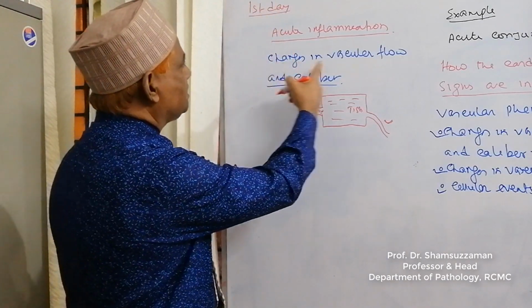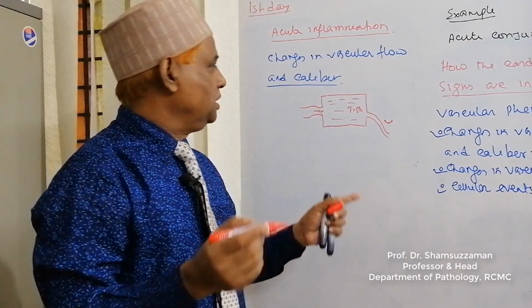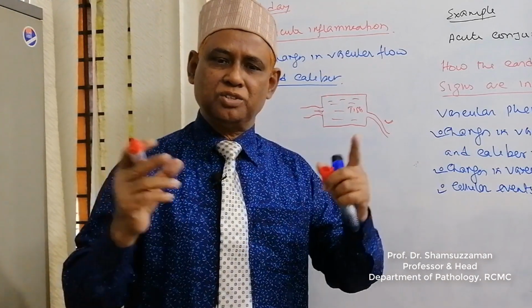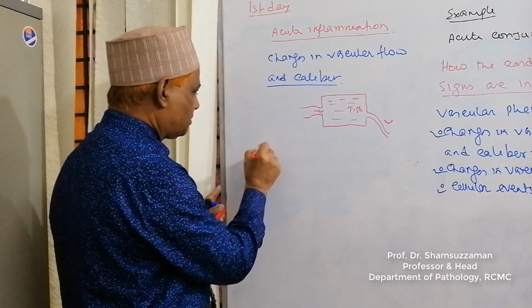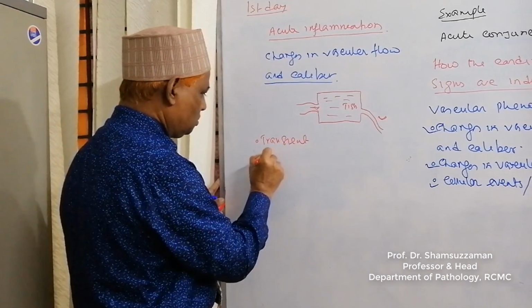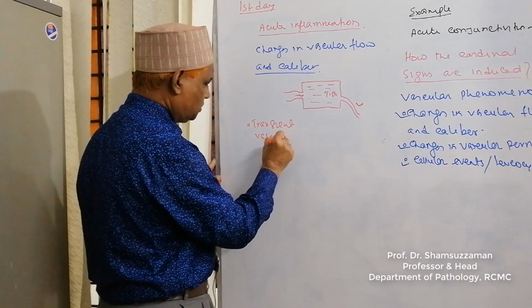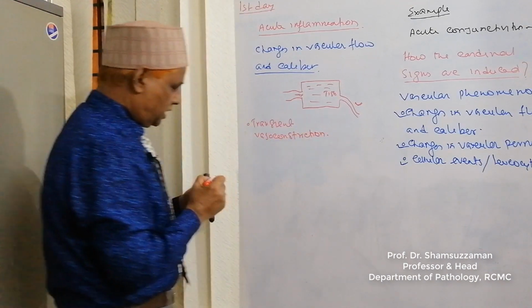The changes in vascular flow and caliber. What is the first change in vascular flow and caliber at the site of acute inflammation? The first change is transient vasoconstriction. What it means?